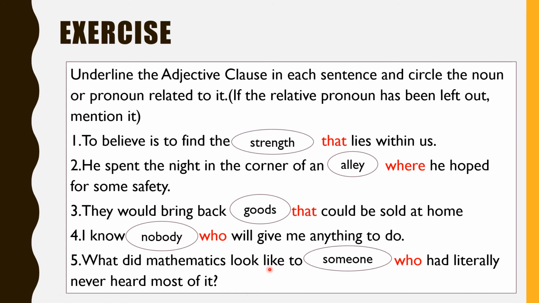What did mathematics look like to someone who had literally never heard most of it? So again, who is a relative pronoun. From this relative pronoun begins the subordinate clause. So who had literally never heard most of it is the subordinate adjective clause. It's qualifying here the indefinite pronoun someone. I've circled this indefinite pronoun someone. So this subordinate adjective clause, who had literally never heard most of it, qualifies the indefinite pronoun someone. And what did mathematics look like to someone is the main clause.